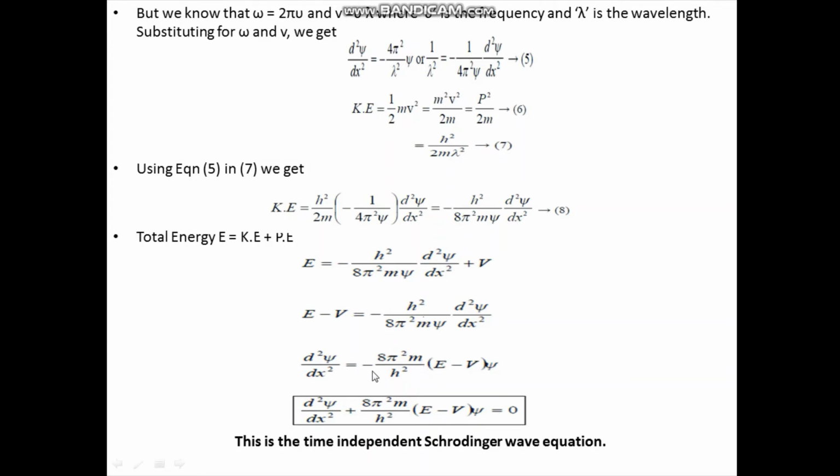And finally, if you take this entire term to the left hand side, we are getting d square psi by dx square plus 8 pi square m by h square into (E minus V) into psi equal to 0. And this is nothing but the time independent Schrodinger's wave equation in one dimension.